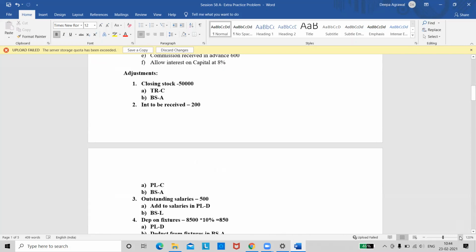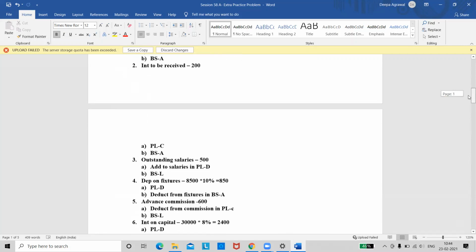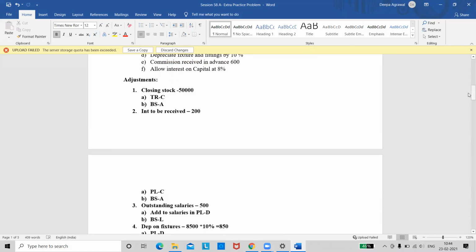Which one are you writing? Yeah, these are the adjustments, no? Which one are you writing? First one? Ah, so that's there, closing stock. Start quickly. Did they give a name for the trading account, profit and loss account? No, there is no name given, only the year is given. The year is 31st March 2016.